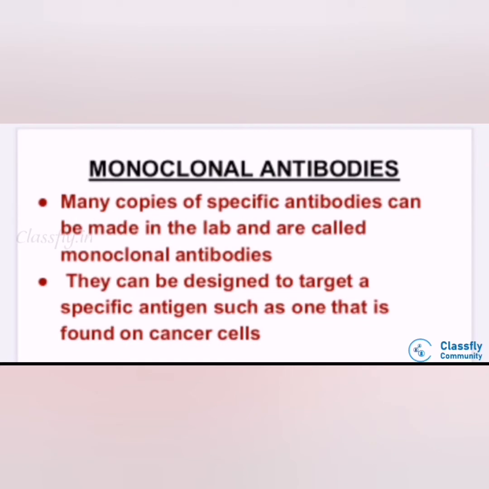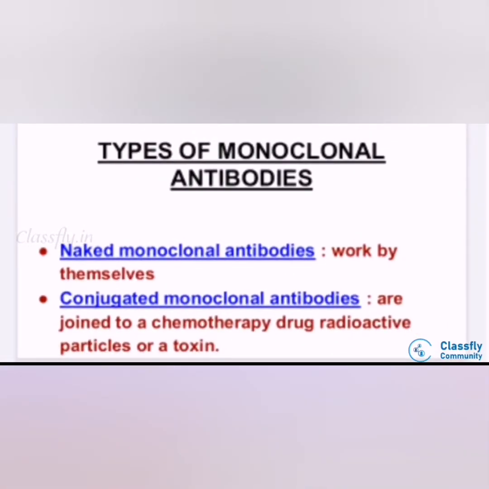Any copies of specific antibodies, if they are made in a lab, are called monoclonal antibodies. They are designed in such a way that they target a specific antigen, such as the antigen that is found on the cancer cells. Now there are different types of monoclonal antibodies, mainly two. First one is naked monoclonal antibodies and second one is conjugated monoclonal antibodies.